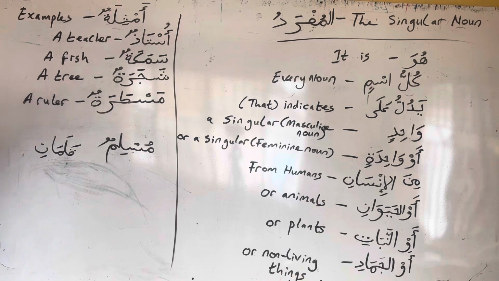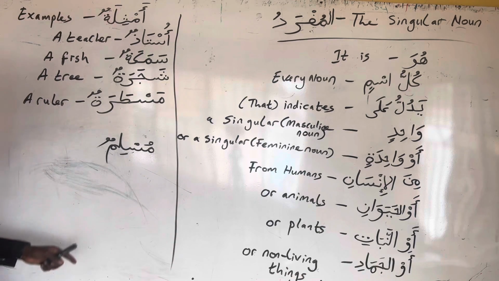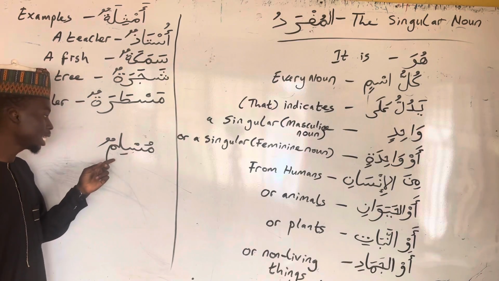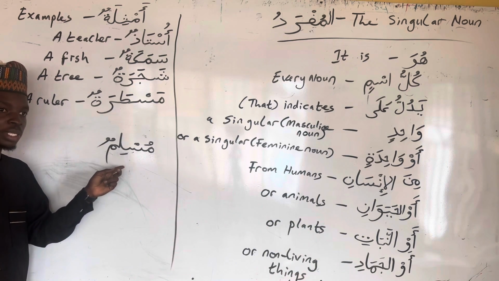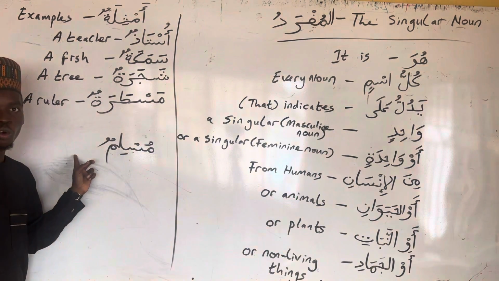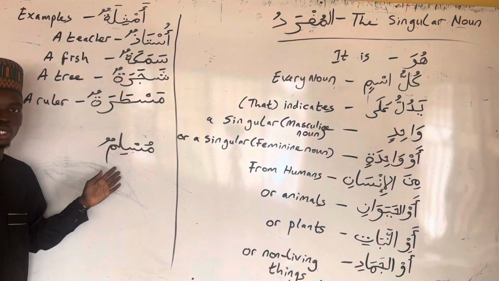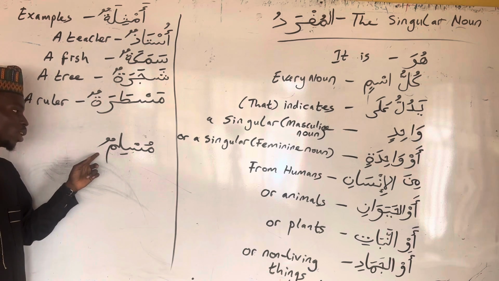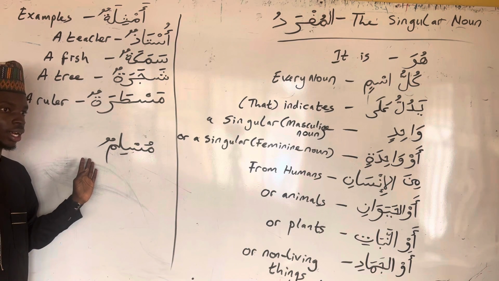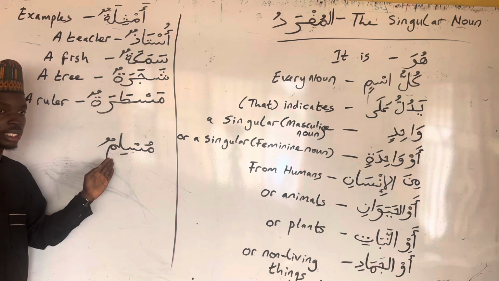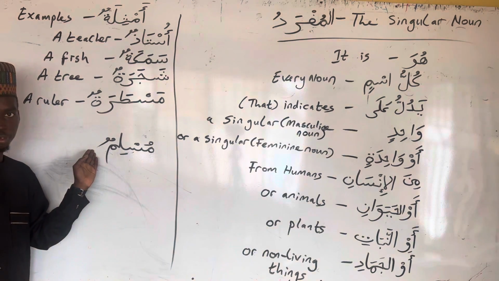So the important thing is that we can see that Muslim is not ending with alif and nun. The third tip is that it should not end with waw followed by nun with a single kasra, because that is the sign for the masculine plural. So you can see that it is not ending with that. Neither is it ending with yaa followed by nun with a single fatha, and it is not ending with alif followed by ta.